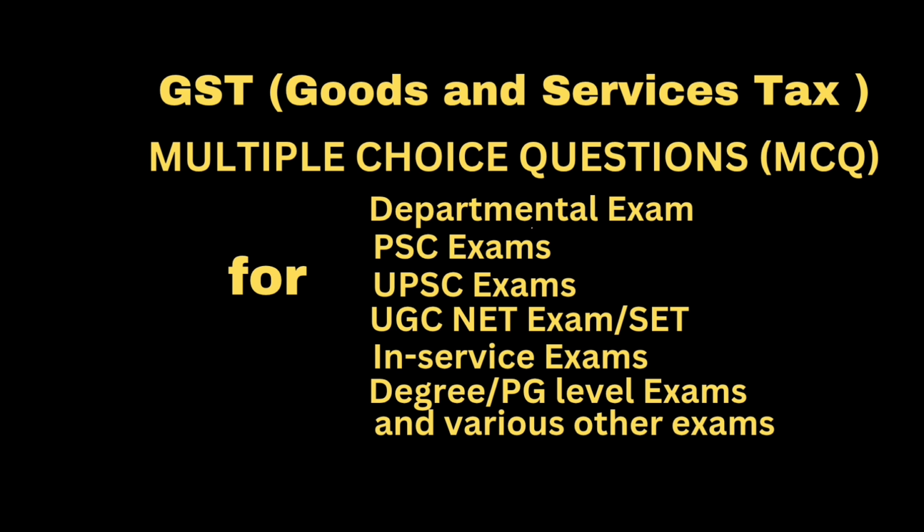Option D: any of A or B or C above. Correct answer: option D: any of A or B or C above. Question: what is the time of supply of services where the supplier is liable to pay tax under forward charge and the invoice is not issued within the prescribed period under section 31 subsection 2?